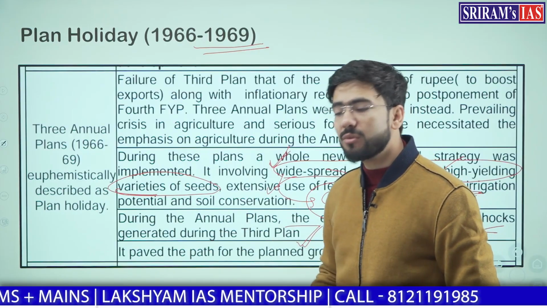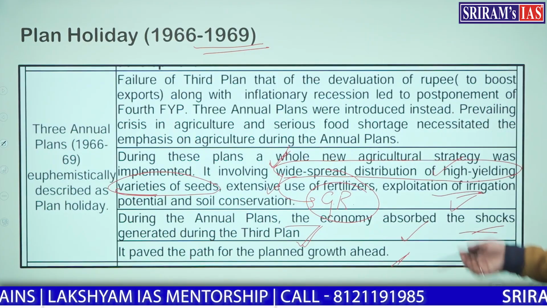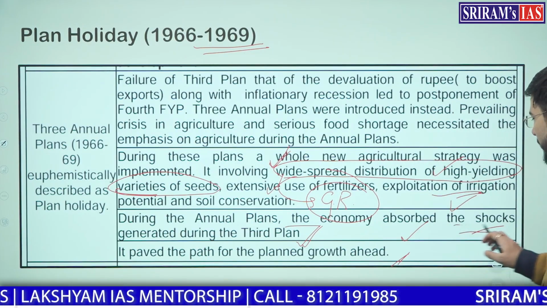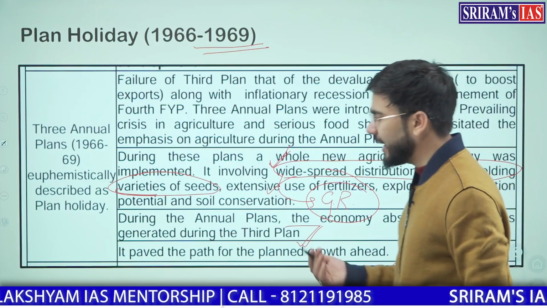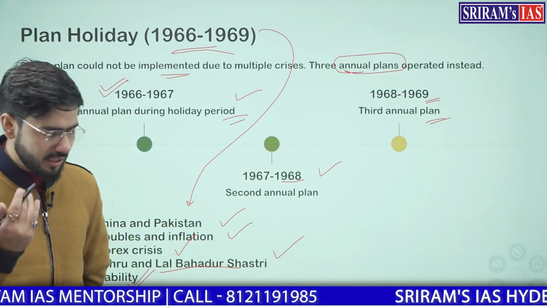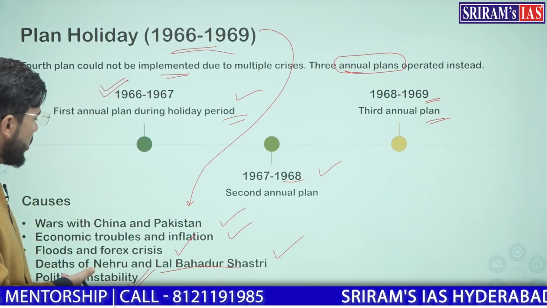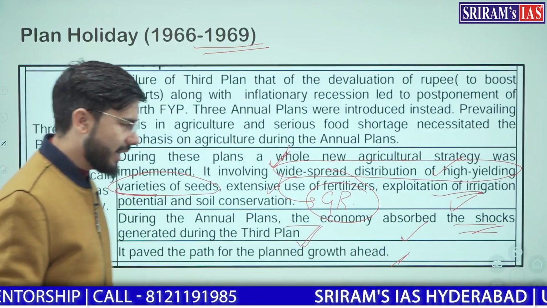3 annual plans were launched. Why so? Because we had multiple crises at hand. We had the Green Revolution, annual plans, we had the agricultural shock, we had a shock in food supply. We had to introduce the Green Revolution. Also, along with this, we had conflicts with China and Pakistan.